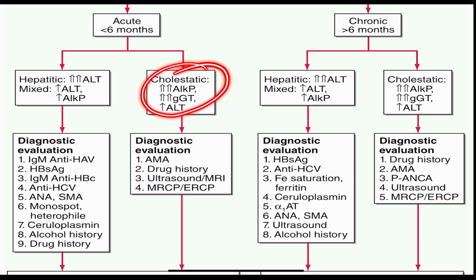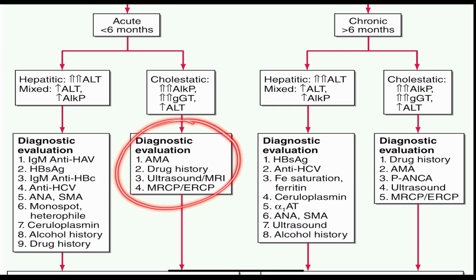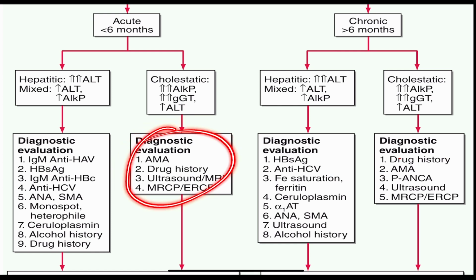For the cholestatic pattern, it is very important to remember the drugs. Amoxiclav, very important. Anti-mitochondrial antibody for primary biliary cholangitis. Ultrasound and MRI for NASH. MRCP, ERCP for primary sclerosing cholangitis, meaning disease of the bile ducts. So cholestasis can occur in these diseases, and these are the tests that need to be done.